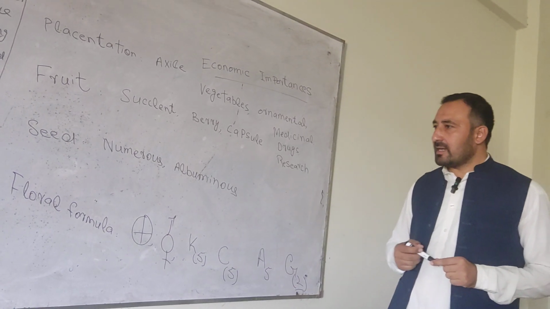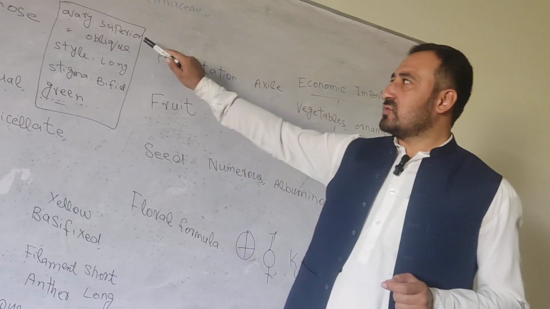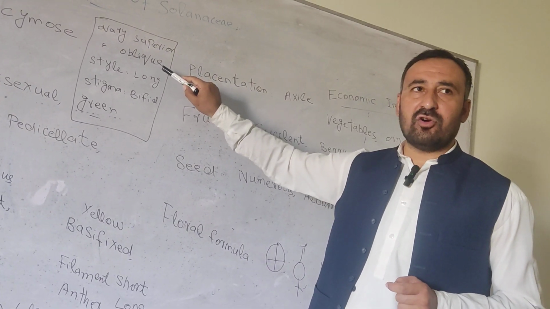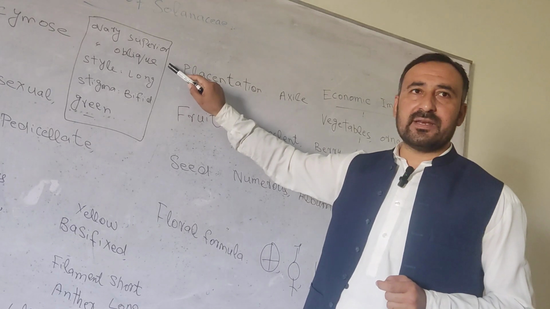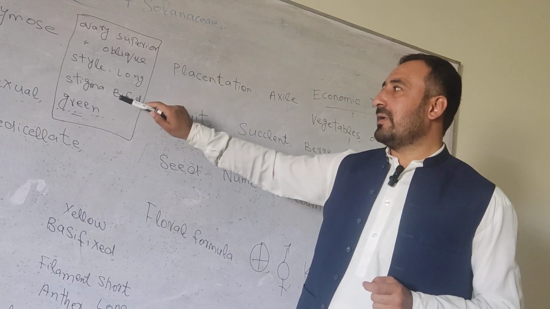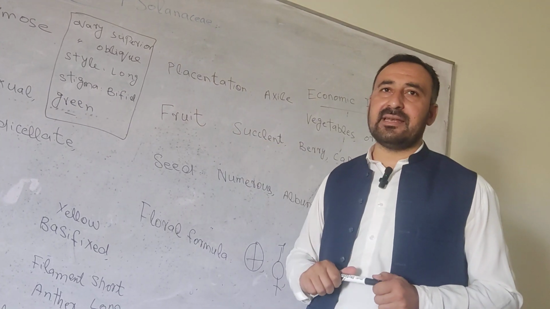Here, the ovary is superior. The ovary is oblique. The oblique ovary is one of the distinguishing characters of this family. Its style is long, while the stigma is bifid and green in color.